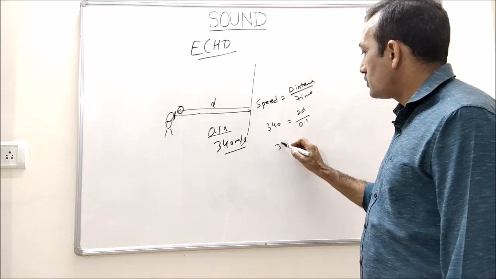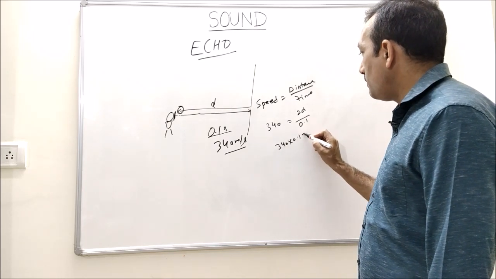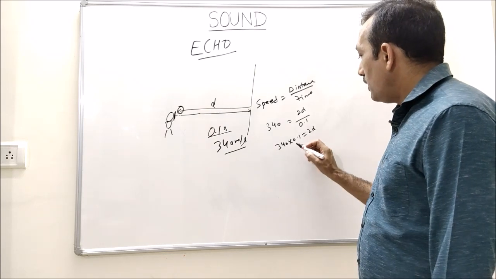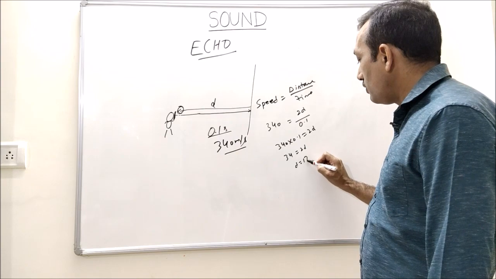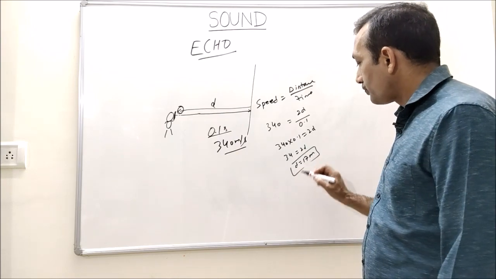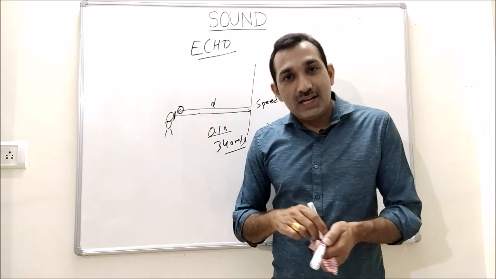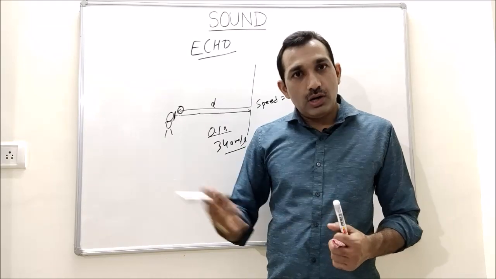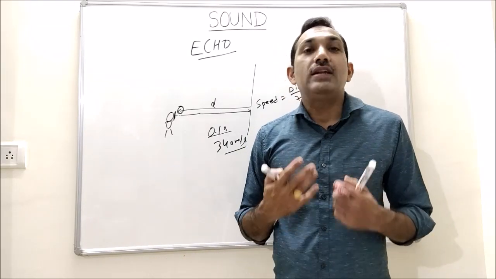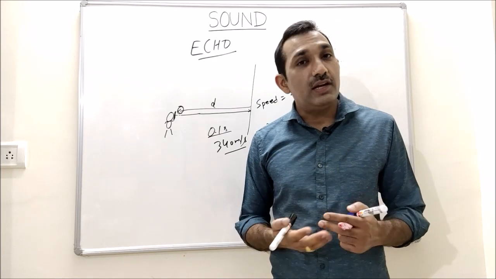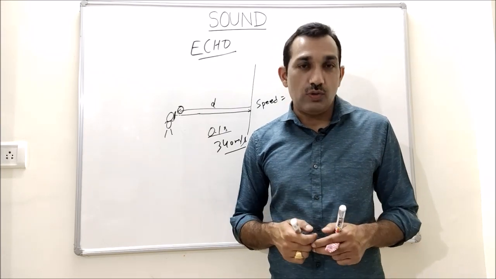So that means 340 multiplied by 0.1 equals 2d. This will be 34 equal to 2d, that means d equals 17 meter. So if a wall is more than 17 meter away, then we will hear an echo of our sound.